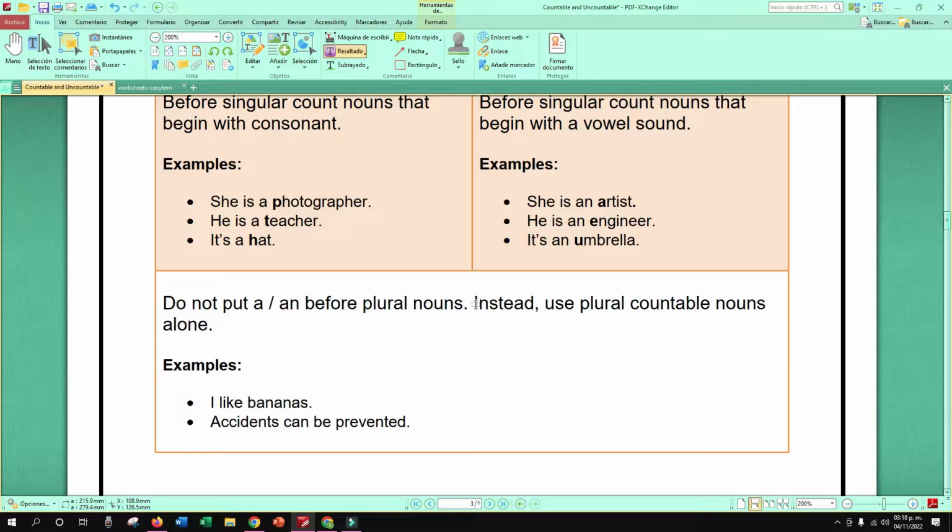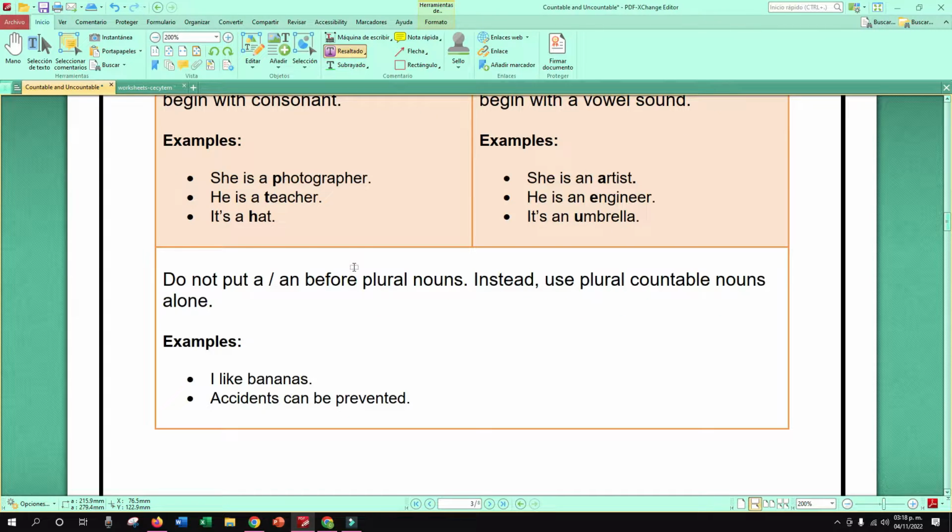For example, I like bananas. Or accidents can be prevented. Son palabras plurales. Usted no puede venir a decir, I like a bananas. That is incorrect. Or you're going to say, an accident can be prevented. No, that is incorrect also. So, pay attention to this, right?